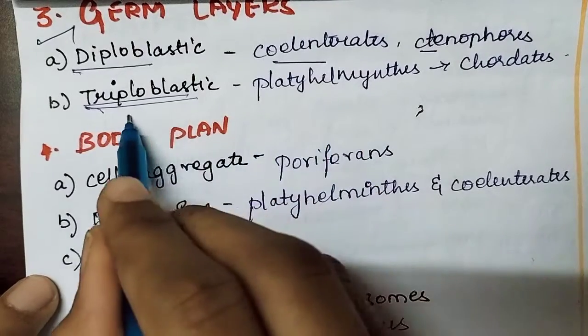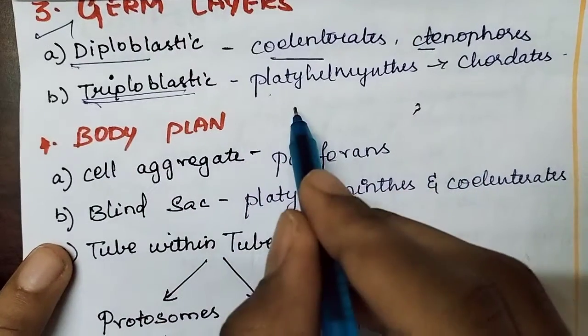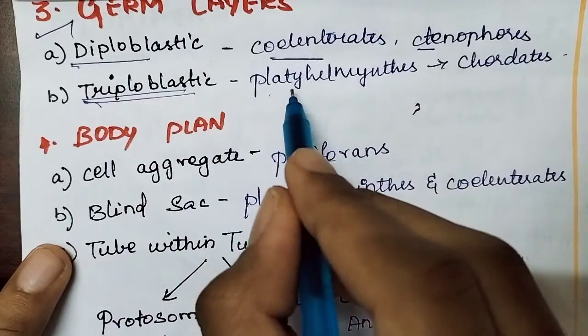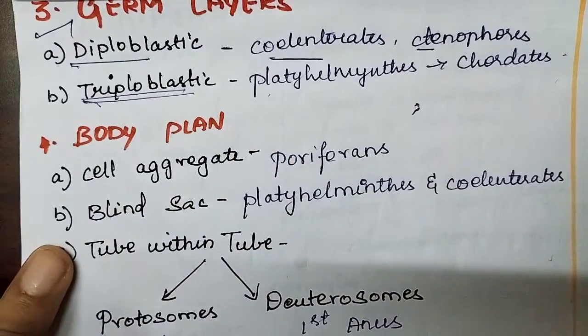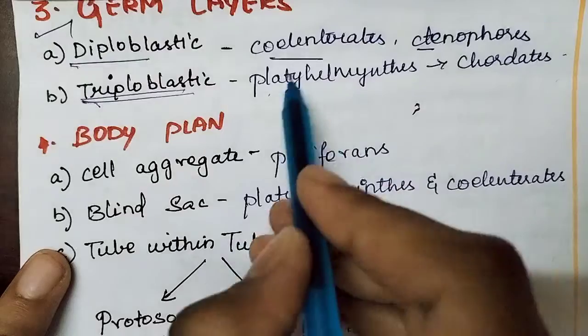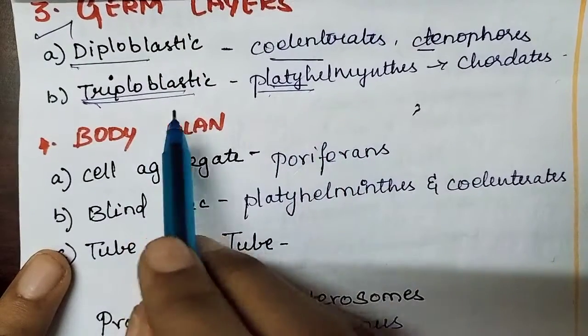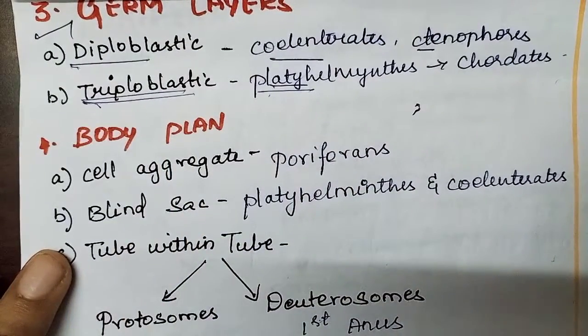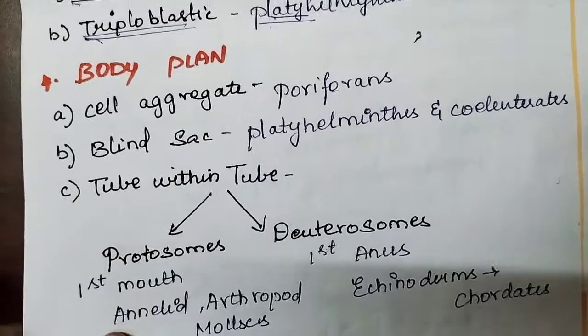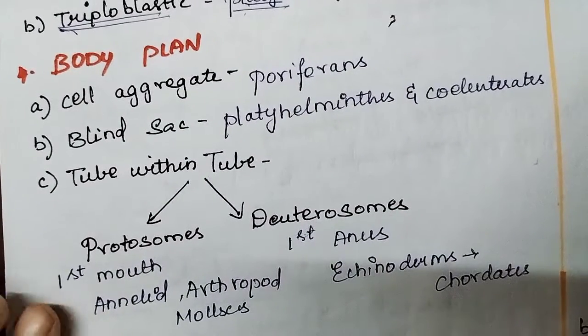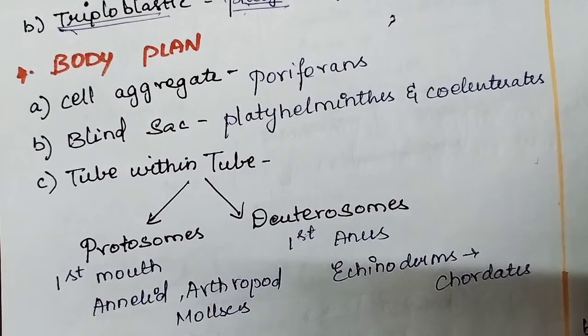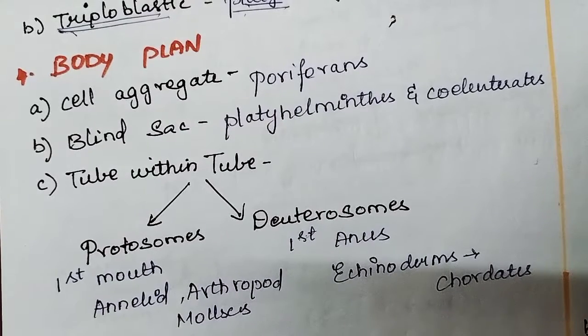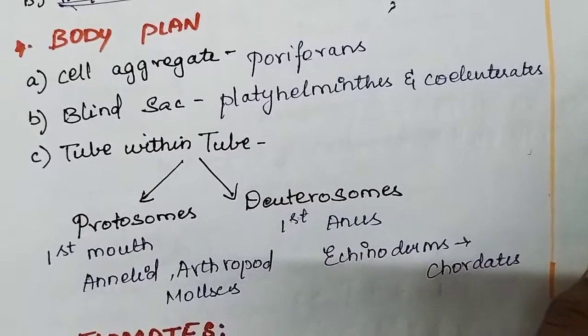So next one is triploblastic. Triploblastic, 3 layers as I told, platyhelminthes to chordates. So platyhelminthes are the starting point for 3-layer organisms. Next, body plan, something interesting over here. While developing itself, how our body is organized is the body plan.